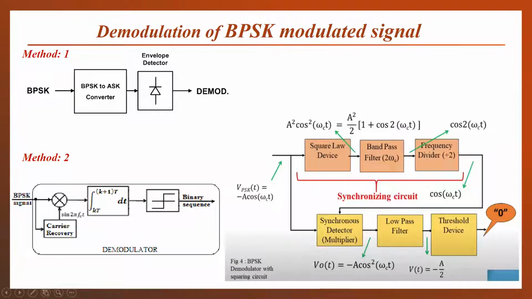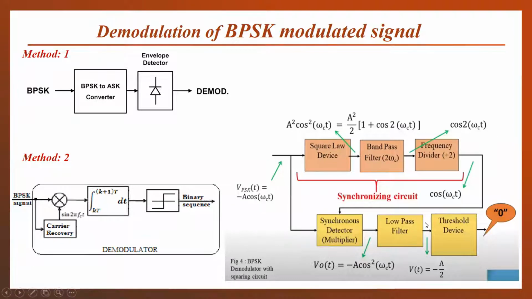We will use a carrier signal for the coherent detection. We will multiply the carrier signal with the received BPSK signal. Then both signals will be provided to a balanced modulator or a multiplier. They will be multiplied. After this, they will be passed through a low pass filter or an integrator. The low pass filter and integrator are the same terms, and then it will be given to a threshold detector, and then we will receive at the output the binary sequence which we have transmitted. This is the expanded form of the second method.